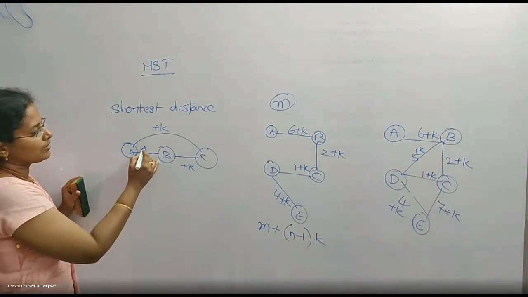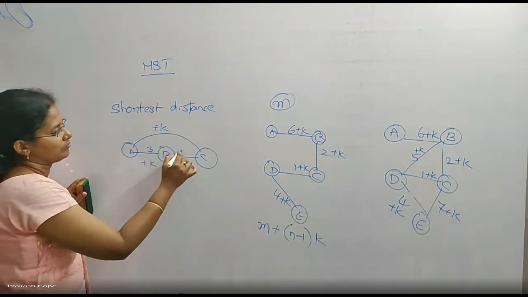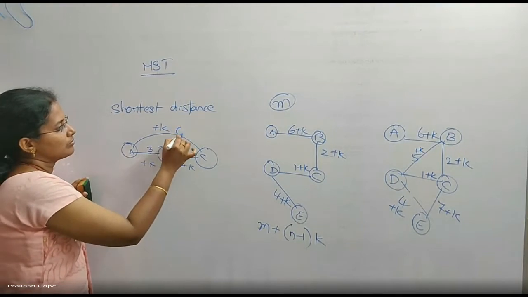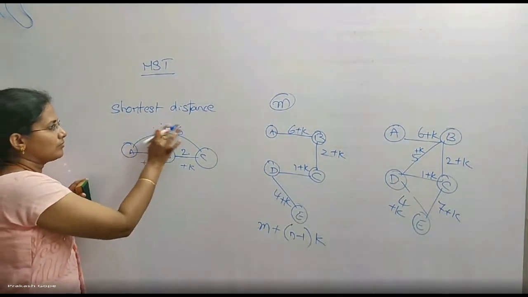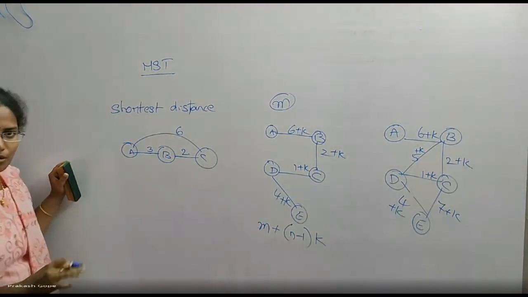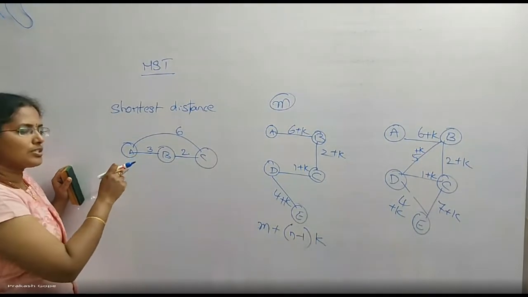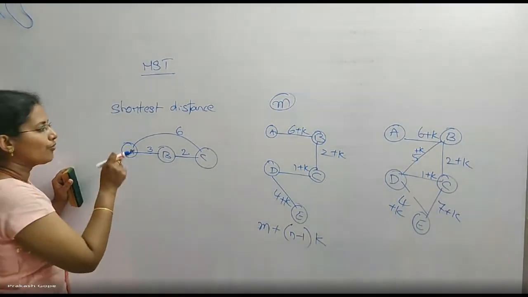Let us talk about this. For example, I am taking this as 3, 2, 6. This is the previous case, before adding a constant figure. What is the shortest distance or shortest route from A to C?